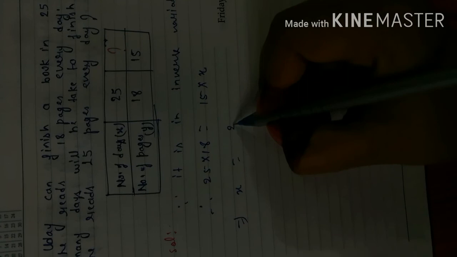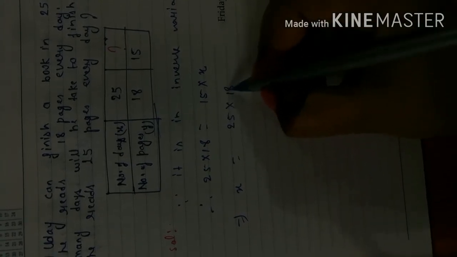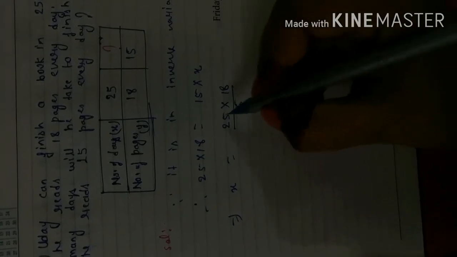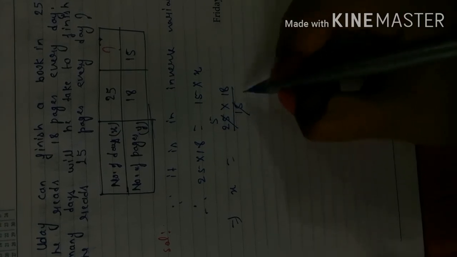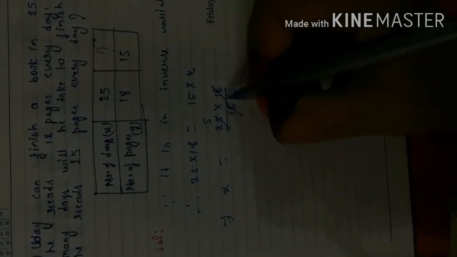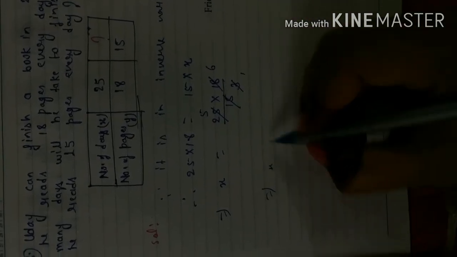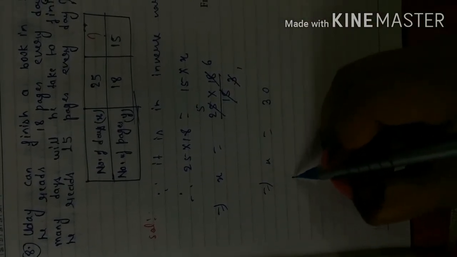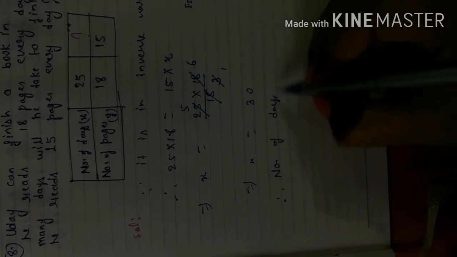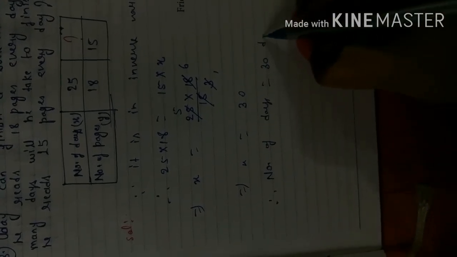This implies X equals 25 into 18 upon 15. 5 5s are 25, 5 3s are 15. 3 1s are 3, 3 6s are 18. X equals 6 5s are 30. It means number of days equals 30. In this way we have completed our question number 8 also.